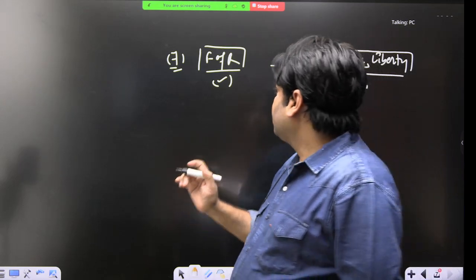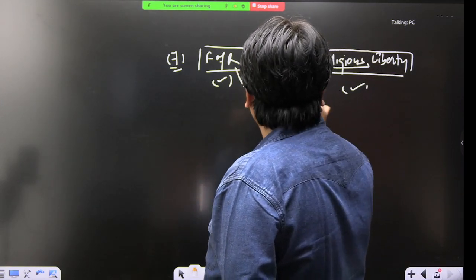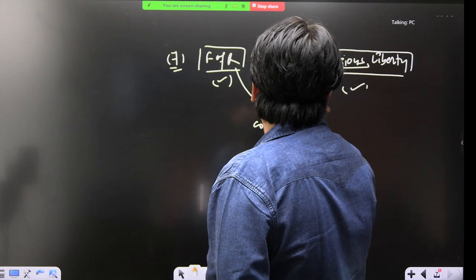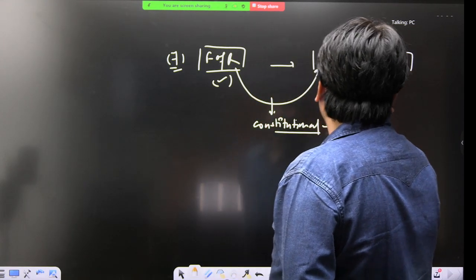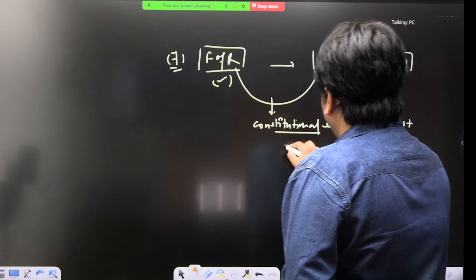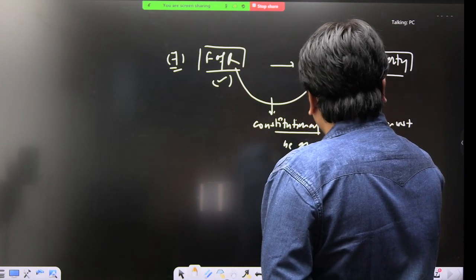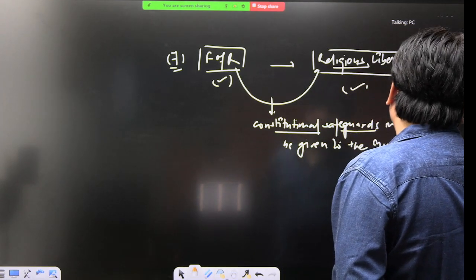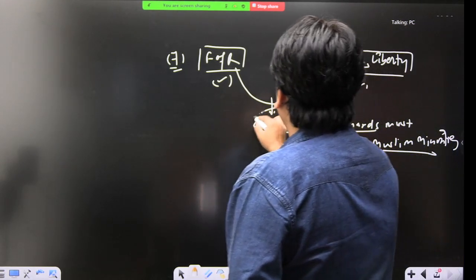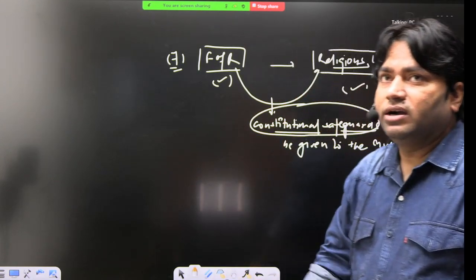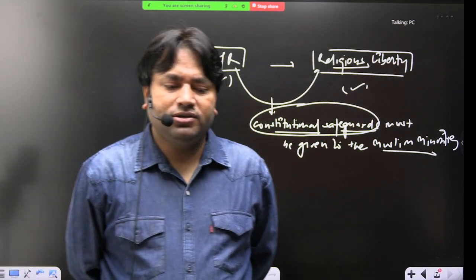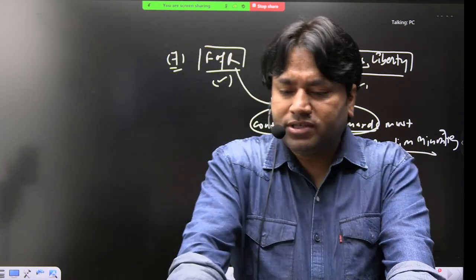Obviously, if freedom of religion and religious liberty will be given, this means that constitutional safeguards must be given to the Muslim minorities, right? And these constitutional safeguards are for the protection of religion, language, culture, and everything. So this must be given. This is one of his demands.